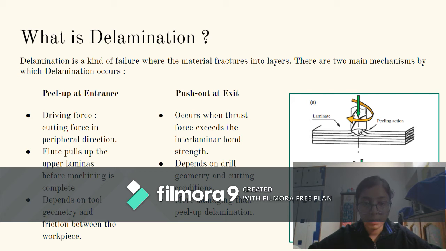First of all, for the peel up at the entrance, the driving force is the cutting force in the peripheral direction, and here the flute pulls up the upper laminas before machining is complete. This depends on tool geometry and friction with the workpiece. The push out at the exit occurs when thrust force exceeds the interlaminar bond strength, and it depends on drill geometry and cutting conditions. It can be more damaging than the peel up at the entrance.